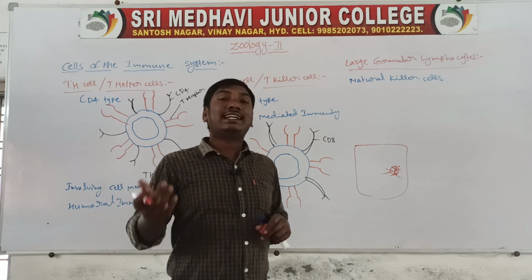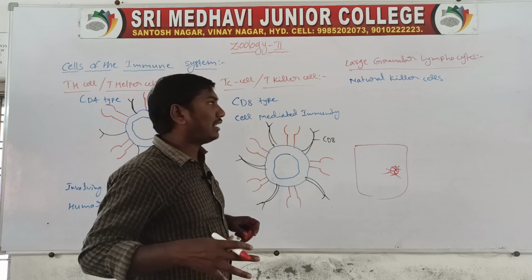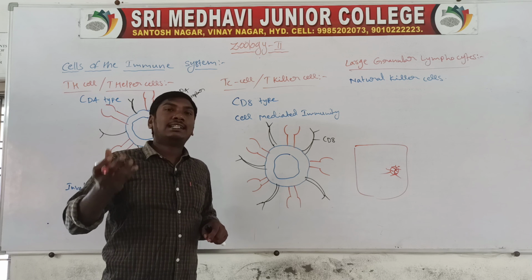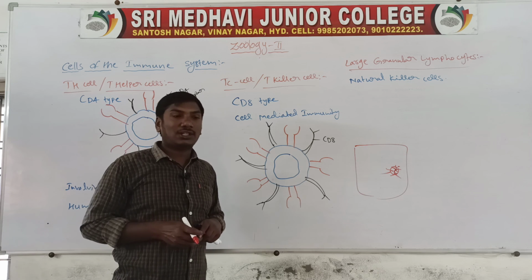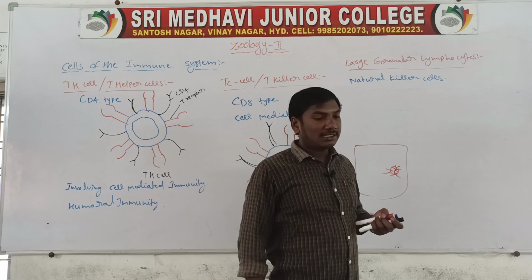They also destroy cancer cells before tumor formation. So they are the natural killer cells.